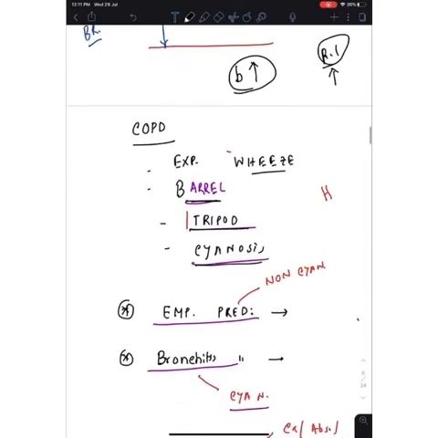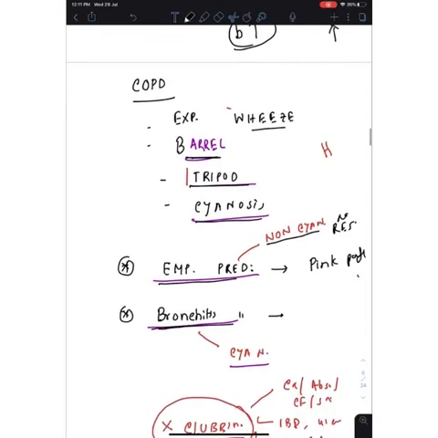We all know COPD is of two types, emphysema and bronchitis. If a COPD is emphysema predominant, they are actually non-cyanotic at rest, and we call them pink puffer. So who are pink puffers? The COPD patients who are emphysema predominant, because they are non-cyanotic, so they are pink. But the bronchitis predominant COPD patients are cyanotic, so obviously they will be known as blue bloater.